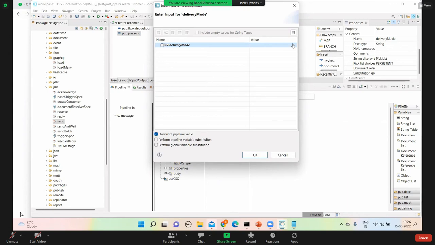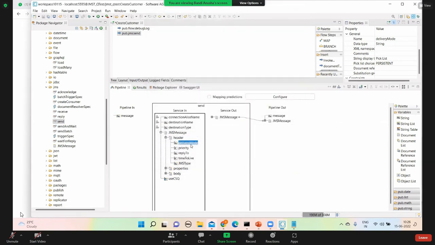If you don't set anything, the value is considered non-persistent. It will be stored in memory, and when the JMS server is restarted, all the messages will be lost. Clear?